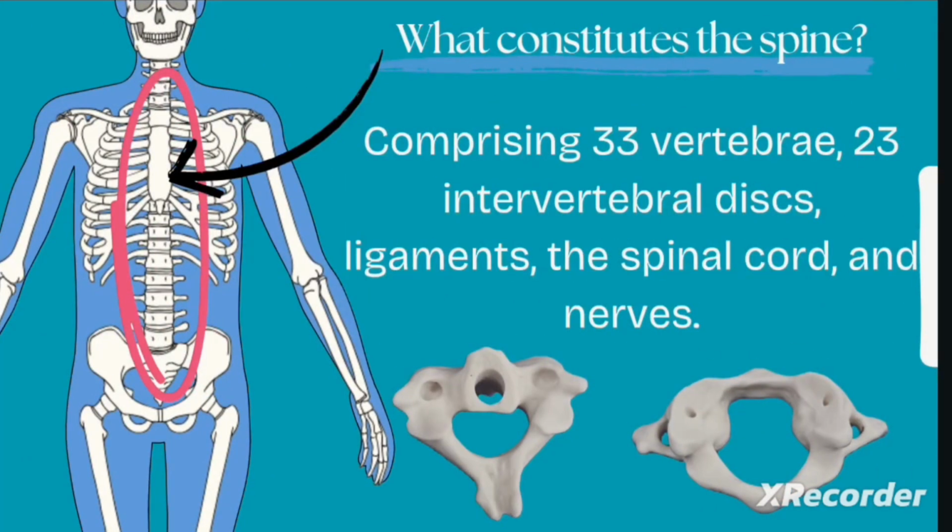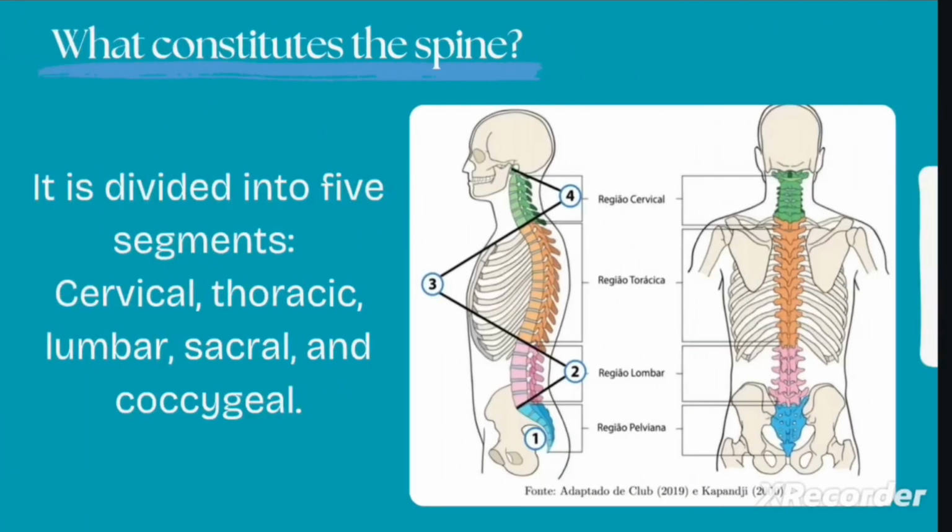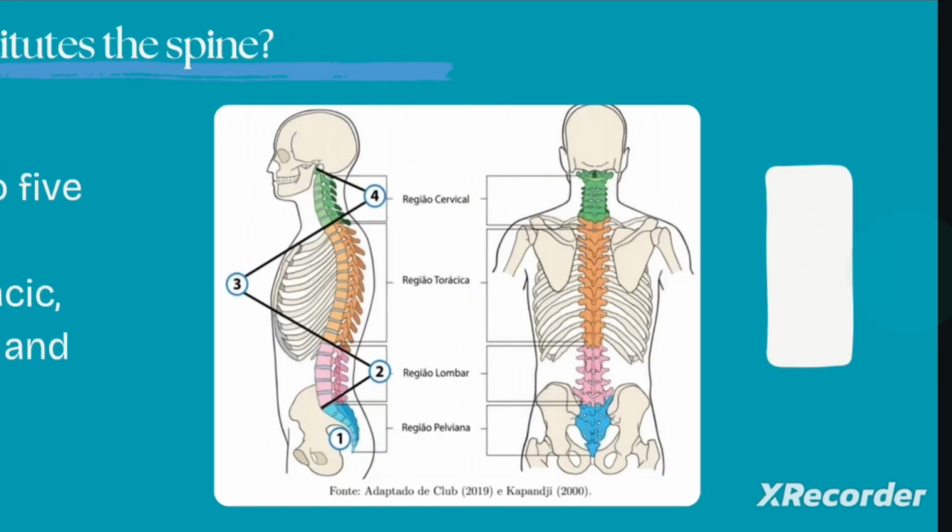The spine is composed of 33 vertebrae, including 23 intervertebral discs that act as shock absorbers, reducing the impact of movements. Additionally, ligaments and muscles help support the spine. When an abnormal curvature, such as scoliosis, is present, these structures can become overstrained, leading to pain and limitations. The spine is divided into 5 regions: cervical, thoracic, lumbar, sacral, and coccygeal.